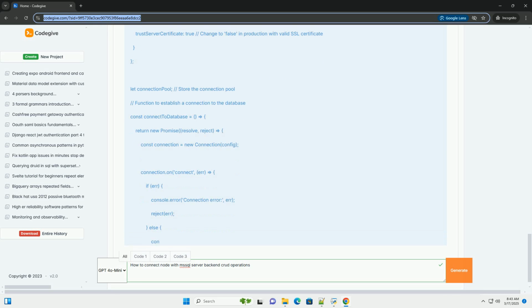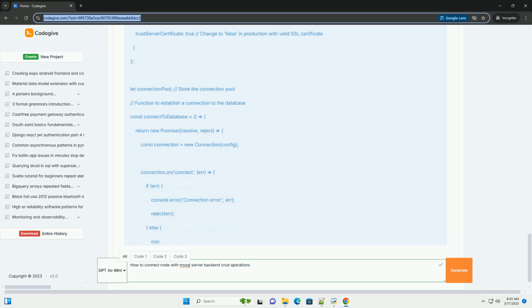Step 4. Create the Node.js application, index.js. 1. Create index.js. Create a file named index.js in your project's root directory. This will be the main entry point of your application. 2. Import modules and set up Express. 3. Configure the database connection. We load the environment variables using dotenv. The config object contains the database connection settings.